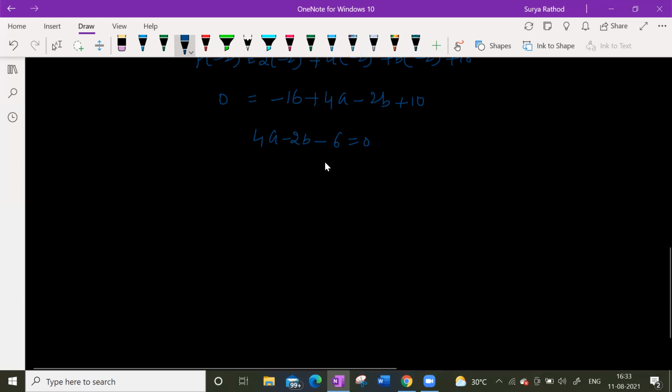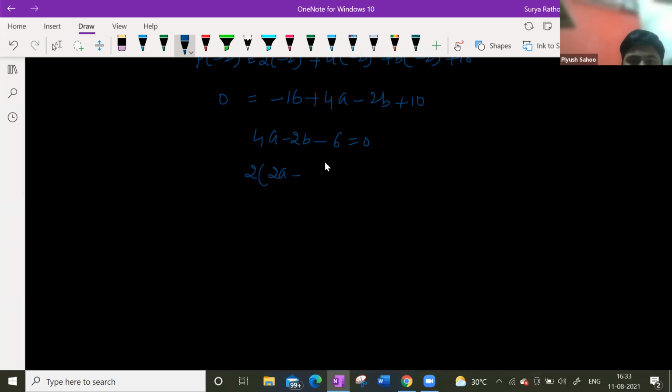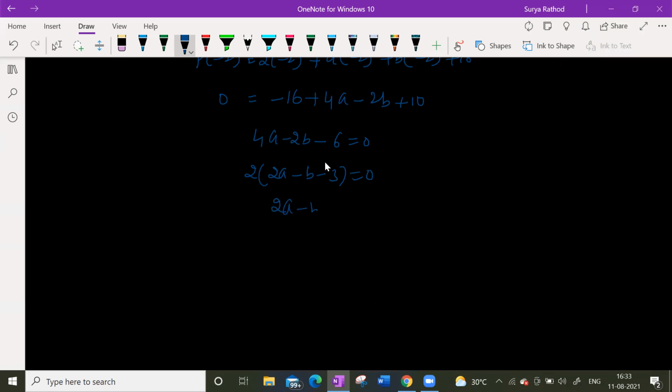Are you able to understand, everyone? Yes, sir. If I take 2 common, this is what I can do here. Let us say this is the first equation. And it is also given that 2x minus 1 is a factor.